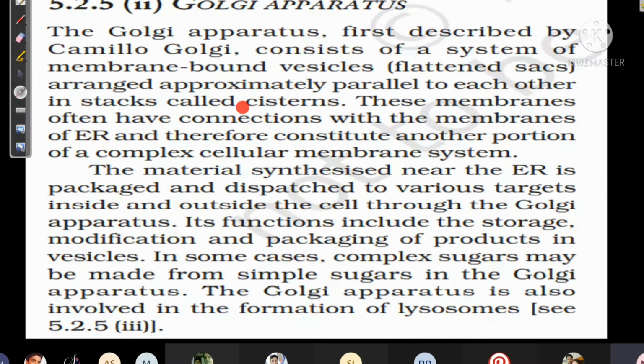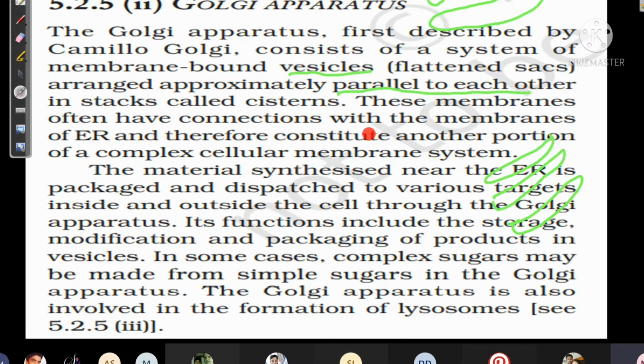They are a system of membrane bound vesicles. Vesicle means this kind of shape, which I'll show you. Vesicle means little fat, and this shape is called a vesicle. It can be a round vesicle also, or a tube type vesicle. So Golgi apparatus are vesicles. They are arranged parallel to each other, and when they are arranged parallel like this, they are called cisternae. That's why one word is there, cistern.